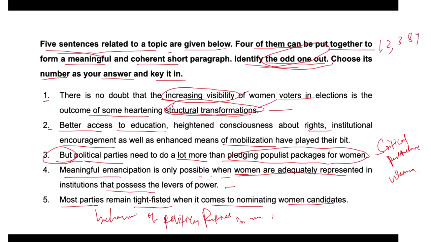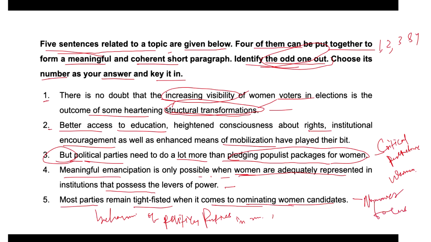Whereas sentence five, however, specifically talks about the political parties. Most parties remain tight-fisted when it comes to nominating women candidates. So being tight-fisted in nominating women candidates is nothing but a narrow focus, and introduces a different aspect compared to the other sentences.